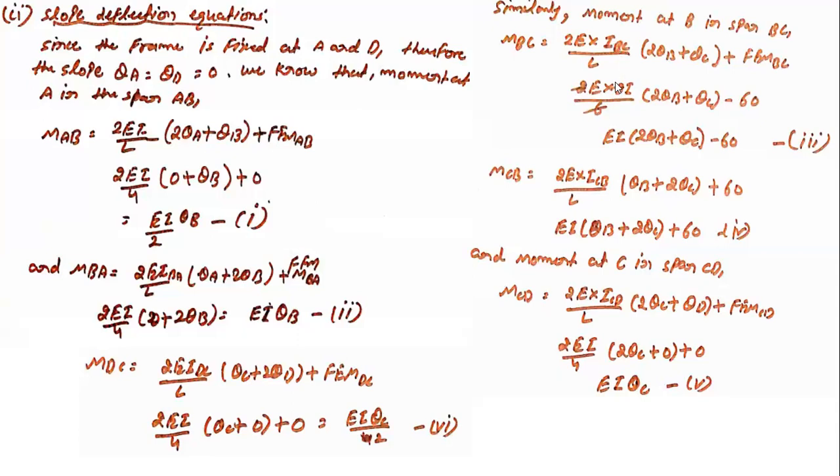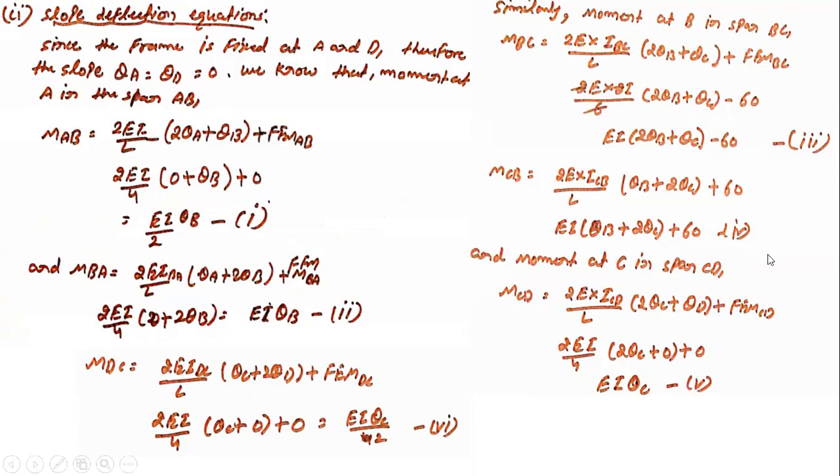So I_BC means the moment of inertia of that segment, that is 3I. 2 theta B plus theta C plus FEM BC. Put their value, so that will cancel out. EI only remaining: 2 theta B plus theta C minus 60. This is equation number 3. Similarly for the further portions also, we have 5 equations now.